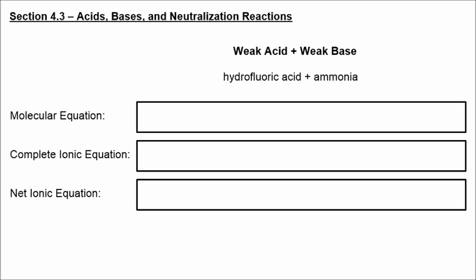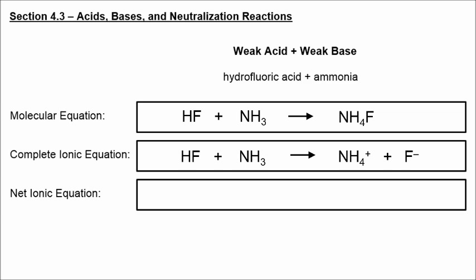Alright, our last example of these types of reactions is weak acid, so hydrofluoric acid, HF, plus a weak base, ammonia, NH3. We're going to produce ammonium fluoride, but we don't break up either the acid or the base. We do break up the soluble ionic compound, ammonium fluoride. But now you can notice there is nothing to cross off on either side. There are no spectator ions. So we get the same net ionic equation.